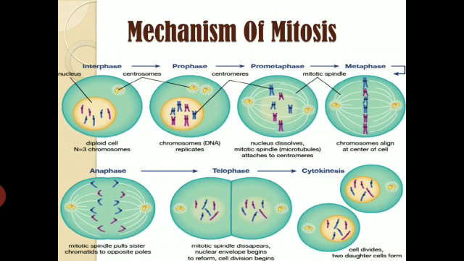And if you are mentioning prometaphase, then you need not talk about late prophase or early prophase. Did you understand? So we are going to go ahead in that way. Let's see each of these right from prophase to cytokinesis. Let's see how this mitotic phase is going on.